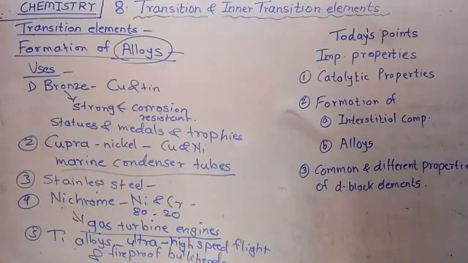These are some alloys of transition elements, or you can say the alloys of the first series of transition elements, and their uses.